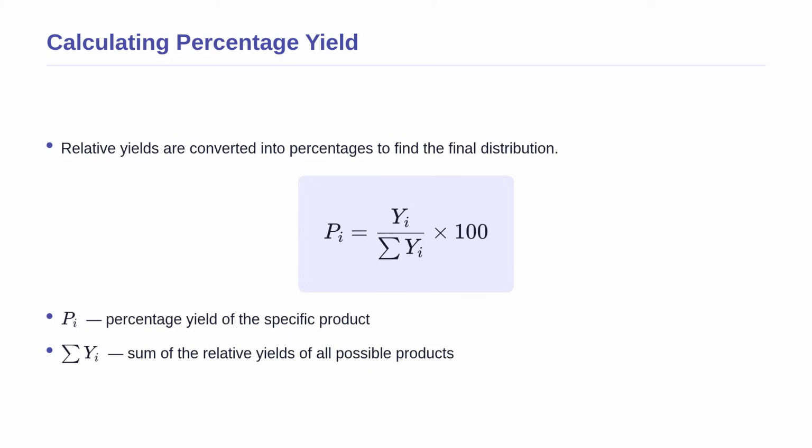The numerator, Y sub i, is the relative yield we just calculated. The denominator, the sum of Y sub i, represents the total relative yield of all possible products formed in the reaction. By taking the part we care about and dividing it by the total whole, we find the final percentage. A higher relative yield means the percentage approaches 100%, indicating high selectivity.